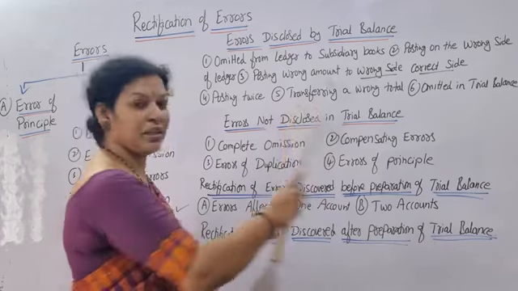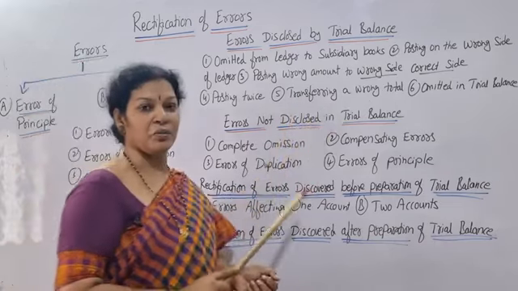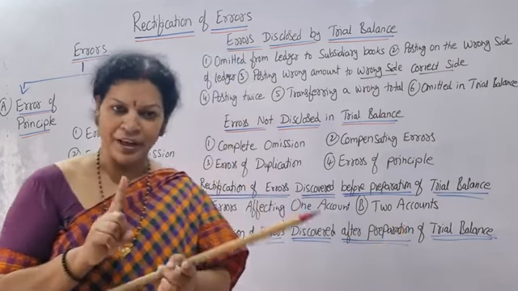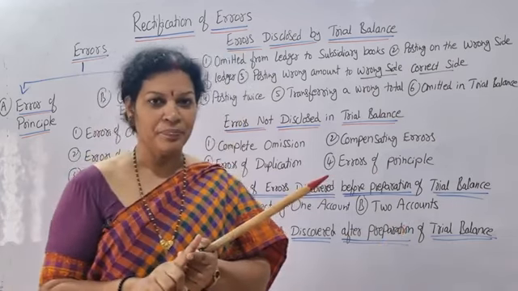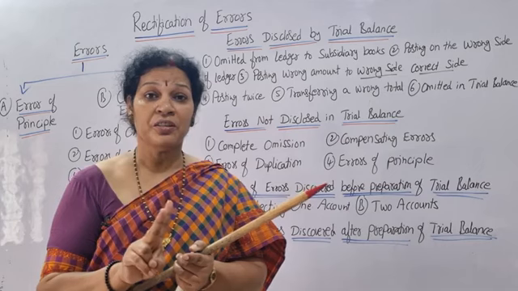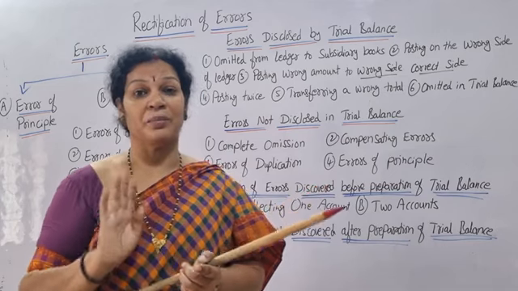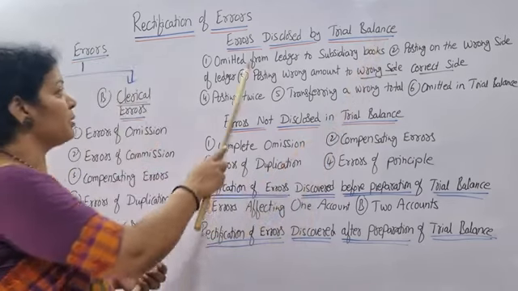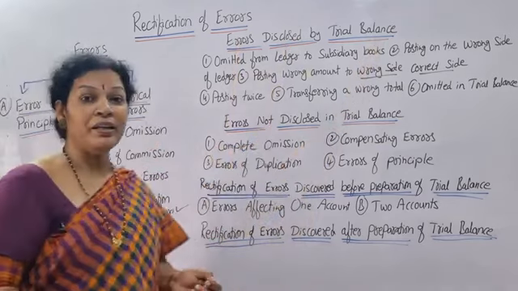This is the same case: transferring a wrong total. Another one is omitted in trial balance. We have passed the journal entry, we posted into the ledger, but omitted in the trial balance. There we forgot it. So these kinds of errors we call errors disclosed by trial balance.